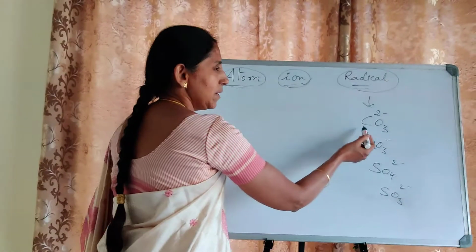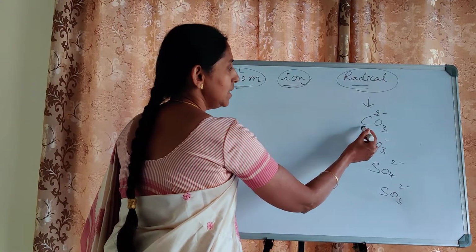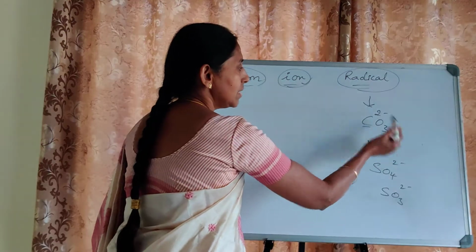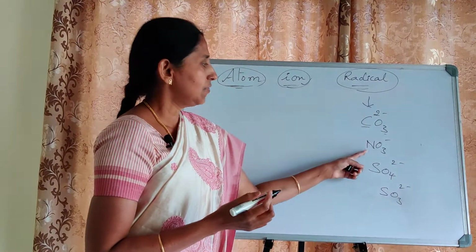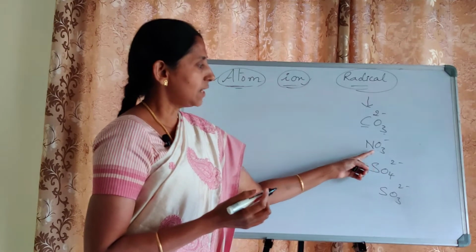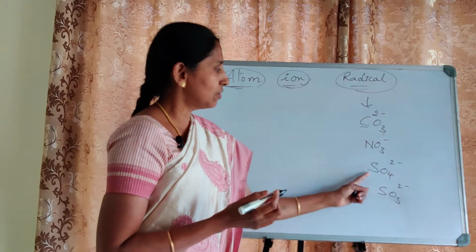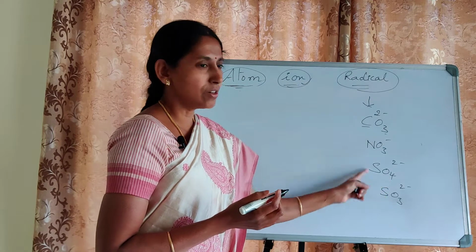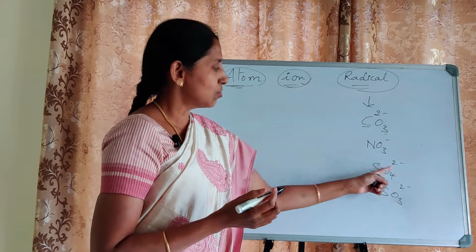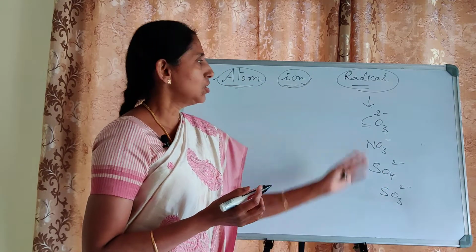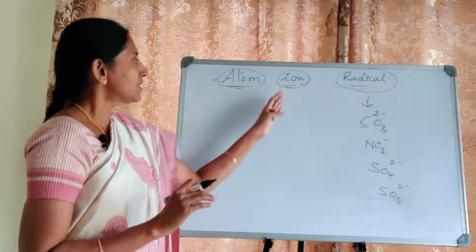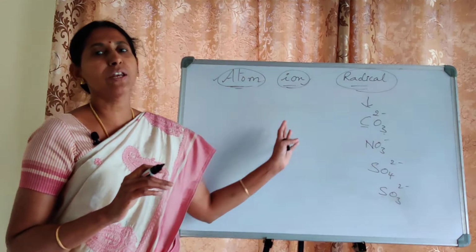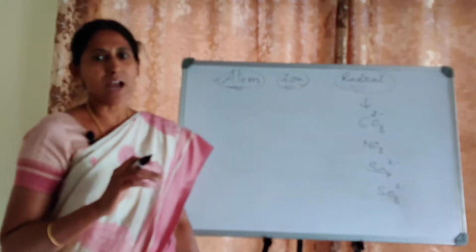So how many atoms are here in carbonate? 1 carbon, 3 oxygen, altogether 4 atoms having charge. Nitrate: 1 nitrogen, 3 oxygens, again 4. Sulfate: 1 sulfur, 4 oxygen, altogether 5 atoms. So a group of atoms having some charge is usually called a radical. If a single atom has either positive or negative charge, it is called an ion.